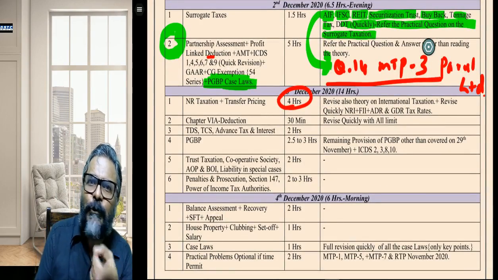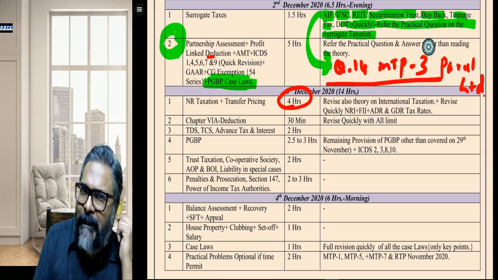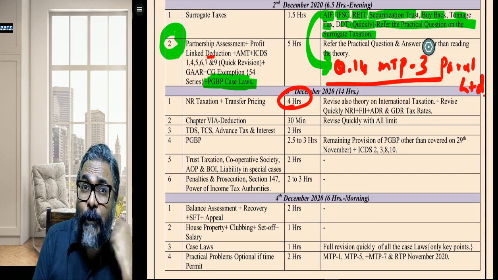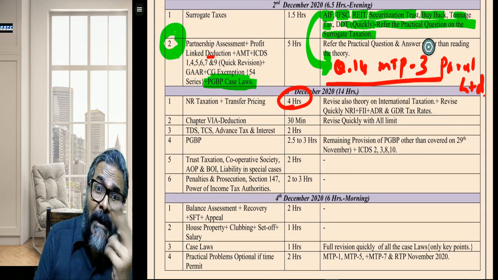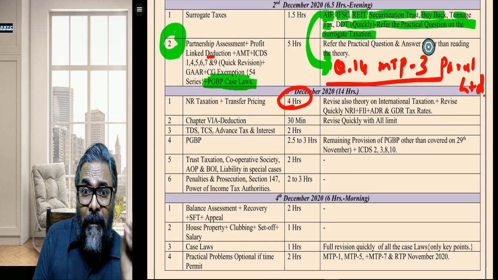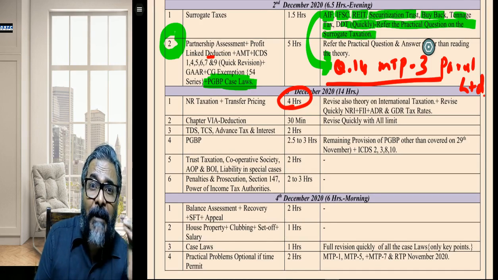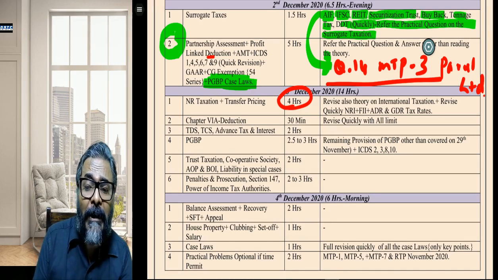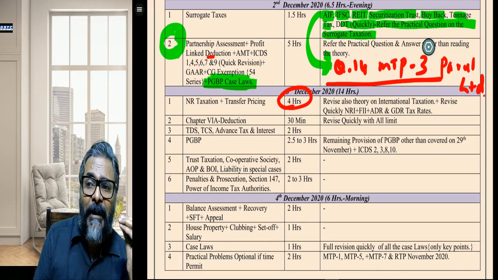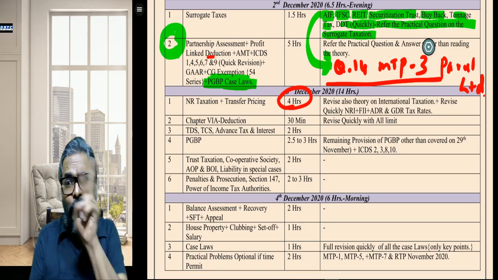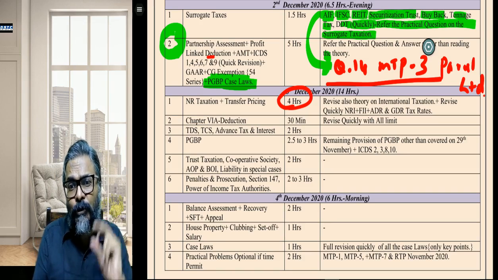After section 9, you can go and do double taxation relief. Directly, students, double taxation relief, mark 2 or 3 key questions that you have done, both for section 90 as well as for section 91. Whatever is there, section 90 and section 91, plus the foreign tax credit rules under rule number 128, plus rule 115, which is the conversion of the foreign currency into the Indian rupee. Do those 2 rules as well.